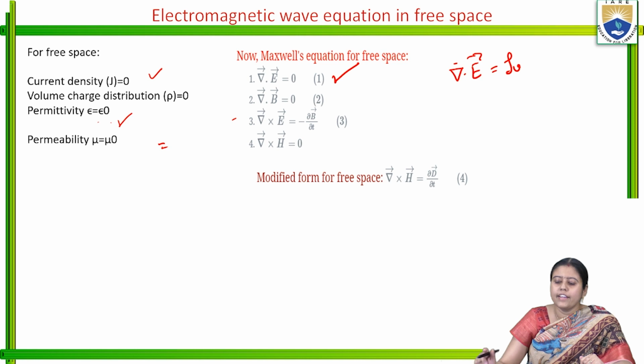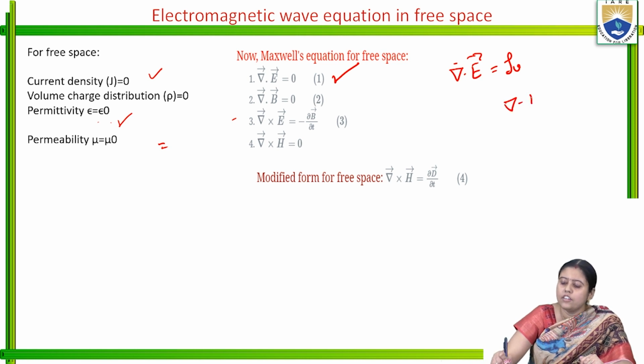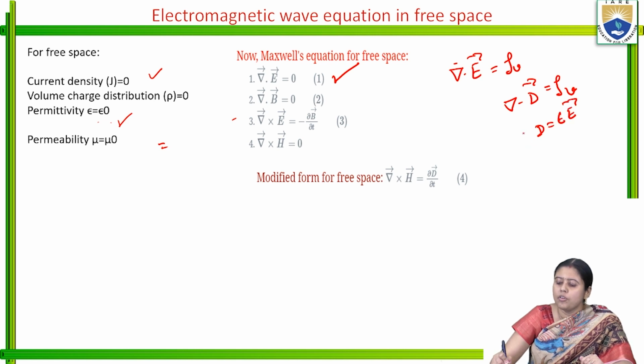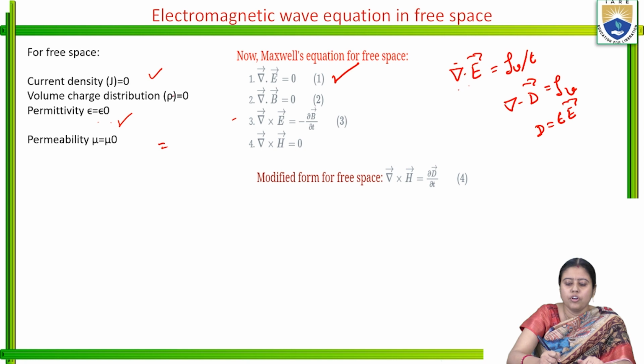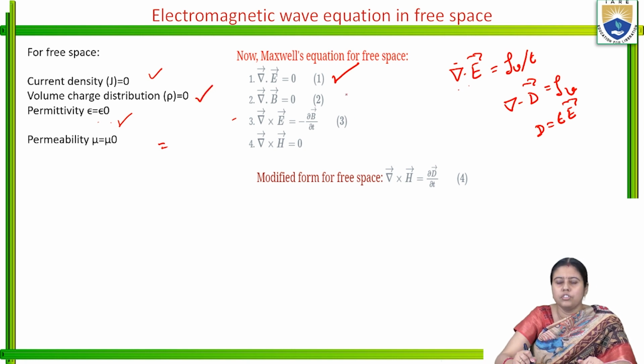So what are we getting here? Grad dot D is equal to rho V, and D is equal to epsilon into E. So grad dot epsilon E, with epsilon a constant, equals rho V by epsilon. As the volume charge density rho V is equal to 0, we get grad dot E is equal to 0.